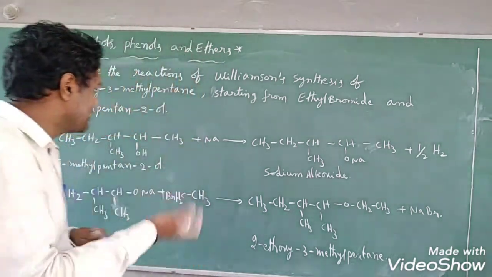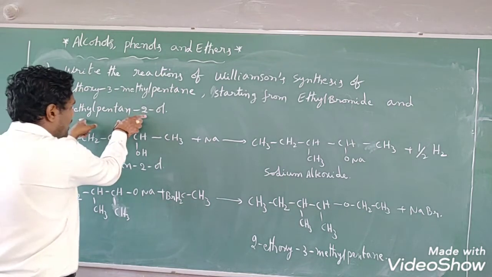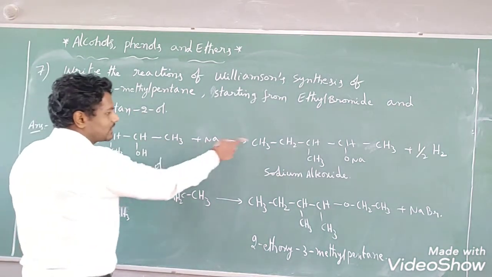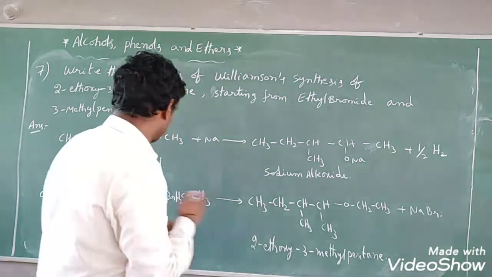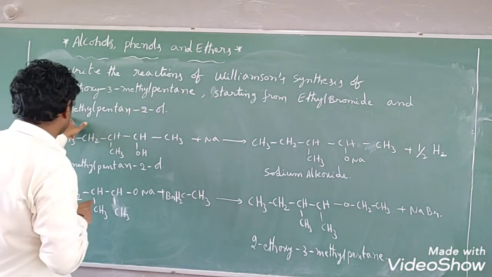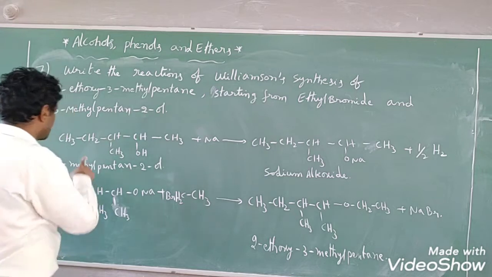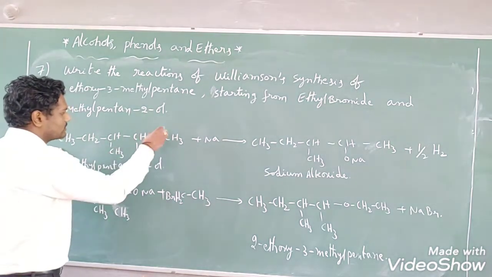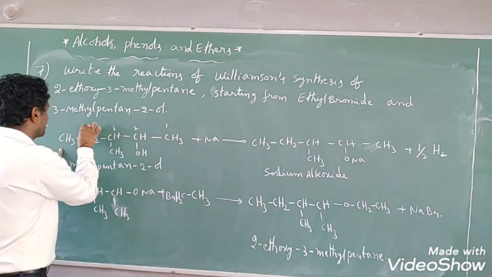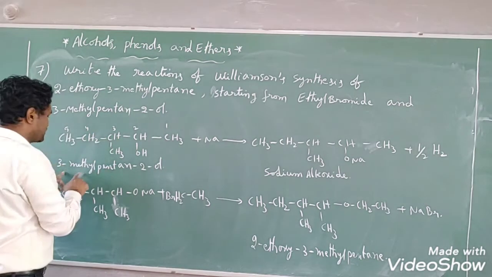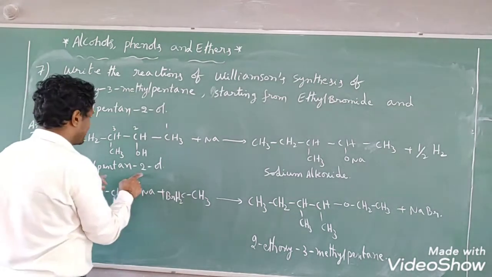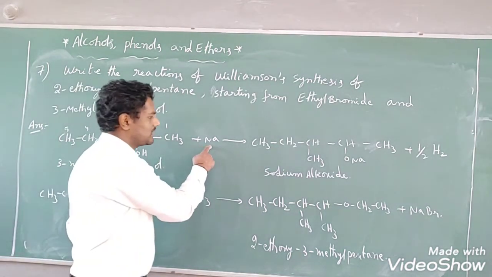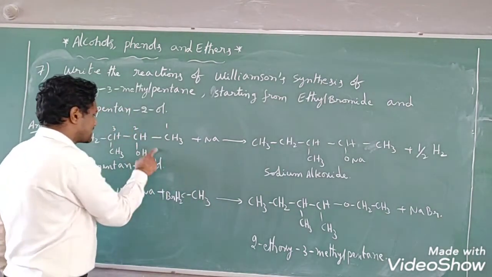We know already that. In a similar manner, this alcohol, whenever treated with sodium metal, gives the corresponding sodium alkoxide by the liberation of hydrogen gas. We know already that. So what is the compound? 3-methyl pentan-2-ol. I have to show you: 1, 2, 3, 4, 5. The third position has a methyl, it is pentane, and the second position has the ol, right? 3-methyl pentan-2-ol, when treated with sodium metal, liberates hydrogen gas.